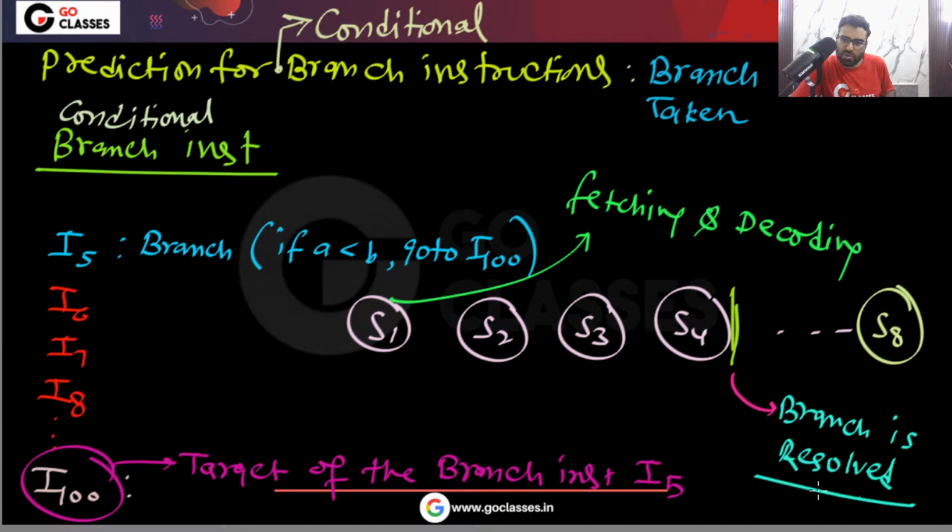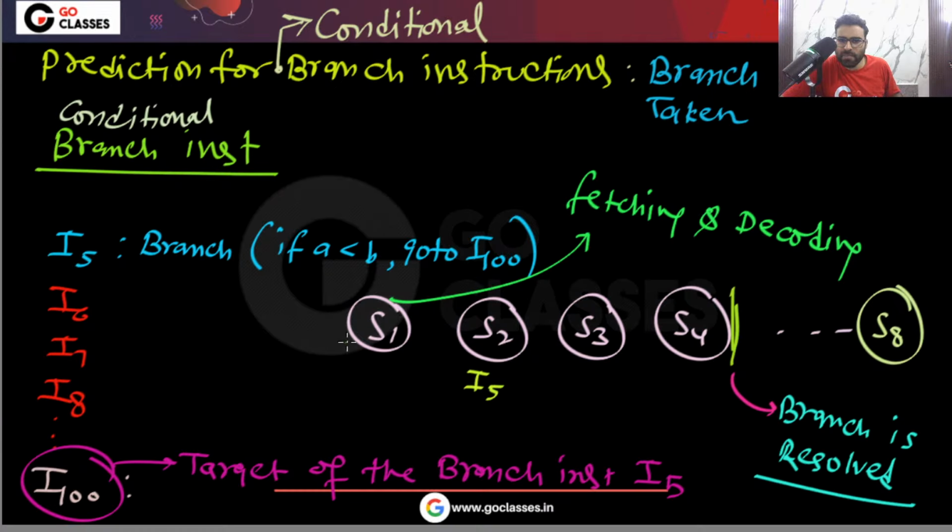Okay, so now you tell me, when this instruction I5 is in stage S2, I5 is here, then tell me what you will do in S1. Let me know what you will do in S1. Will you stop fetching? Very simple question I'm asking. When this instruction I5 is in the stage S2, will you stop fetching I6, I7, I8?